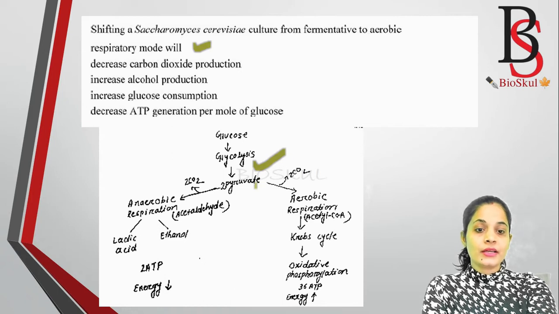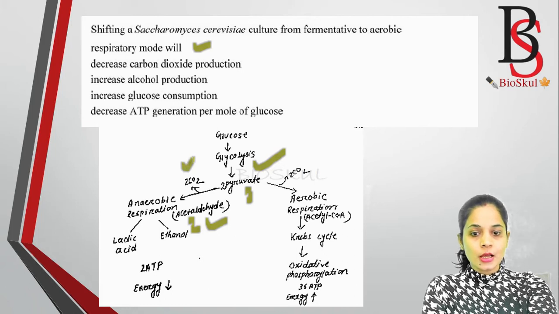If the pyruvate enters into the anaerobic mode of respiration, then it will first produce acetaldehyde. Pyruvate is a 3 carbon compound and acetaldehyde is a 2 carbon compound, so there is a release of carbon dioxide. As there are 2 pyruvate molecules, there is the release of 2 carbon dioxide molecules. Then in the process of anaerobic respiration it will produce lactic acid, or in yeast it will produce ethanol, and during anaerobic respiration only 2 molecules of ATP are produced.